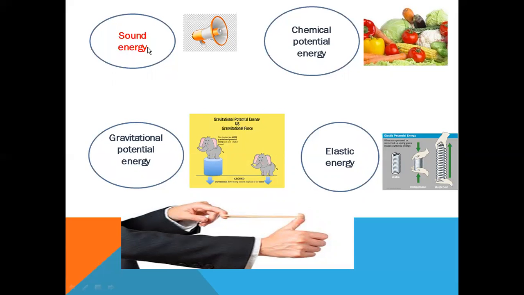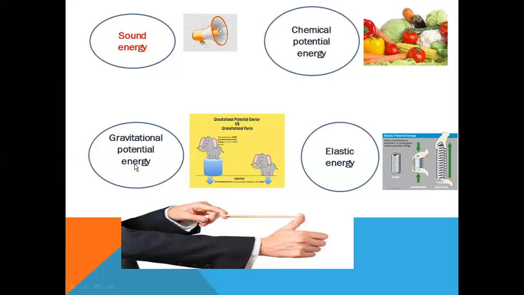First of all, sound energy such as this figure, and also I give you a kind of energy such as chemical potential energy. Focus with me about this part for chemical potential energy that is found inside food, carbohydrates, proteins, lipids, and also inside the fuel.